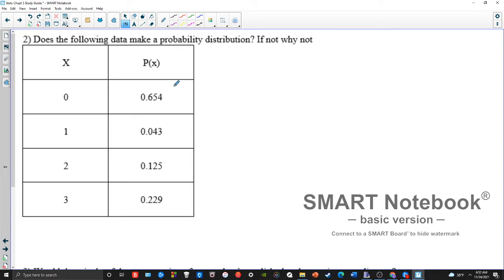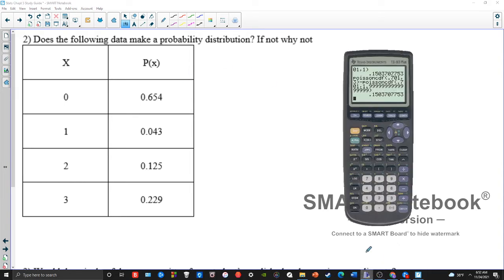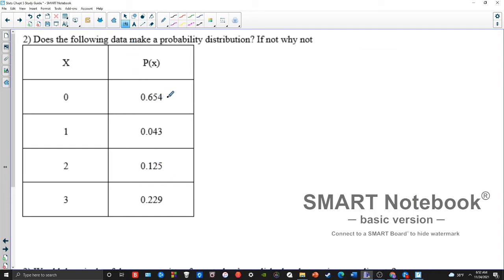So, is this a distribution? There's three ways to tell if something's a probability distribution, and they all have to do with the L2, the probability list. So remember, if any of the individual probabilities are more than one, it's not a distribution. Well, we don't have that problem here, so we're good so far. If any of the probabilities is less than zero, aka if any of them are negative, it's not a distribution. Again, good so far. And then they all have to add up to 1 or else it's not a distribution.